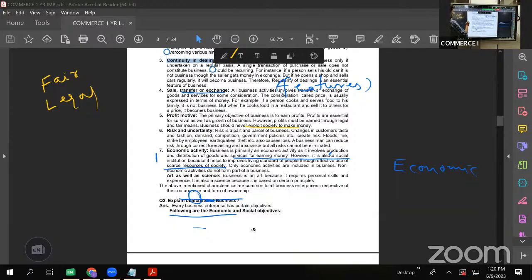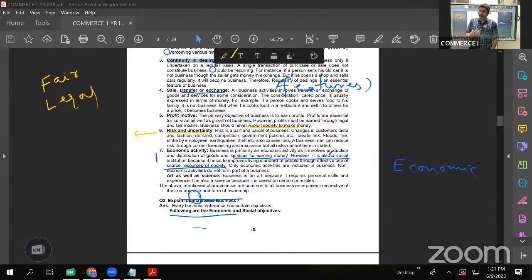Next is risk and uncertainty. Risk and uncertainty. This is a very, very important aspect or feature of any business. Every business involves risk and uncertainty. You will not find a single business without risk, without uncertainty. See, the best example we can give, 2 years back when the pandemic was there, when Corona was existent. Tell me, most of the shops or businesses were closed for 2 to 3 months. They were totally shut down for 2 to 3 months or 6 months also. So this is an example of uncertainty. This is an example of risk.